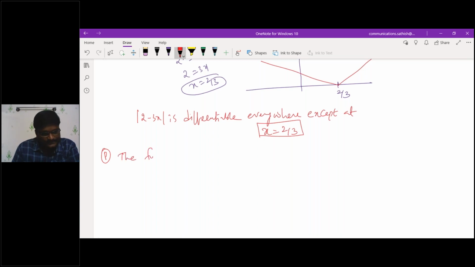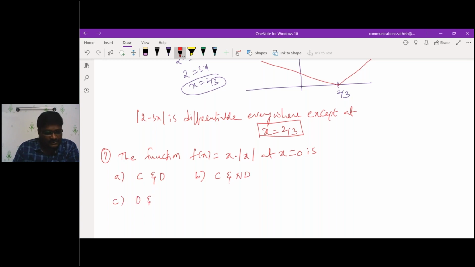The function f of x equals x into mod x at x equal to 0 is: option A, continuous and differentiable; B, continuous and not differentiable; C, differentiable and not continuous; D, neither differentiable nor continuous. This is actually the question.